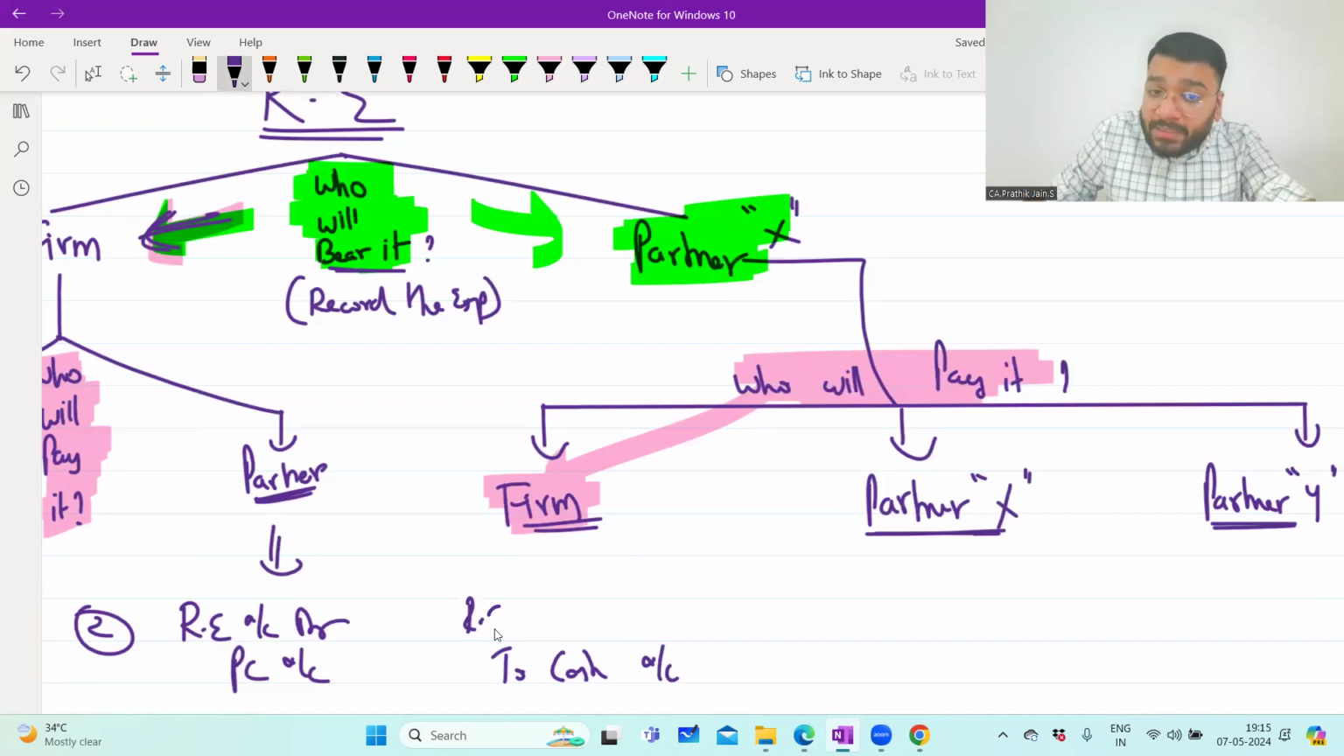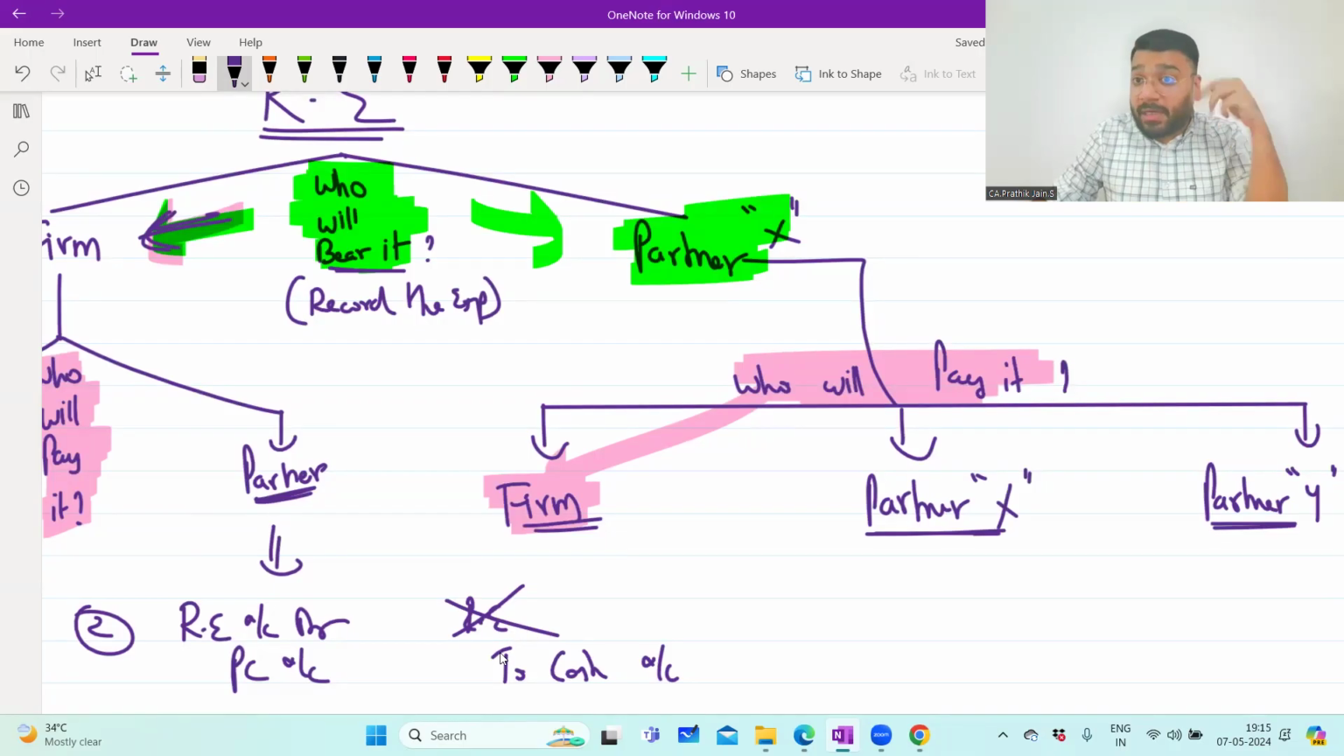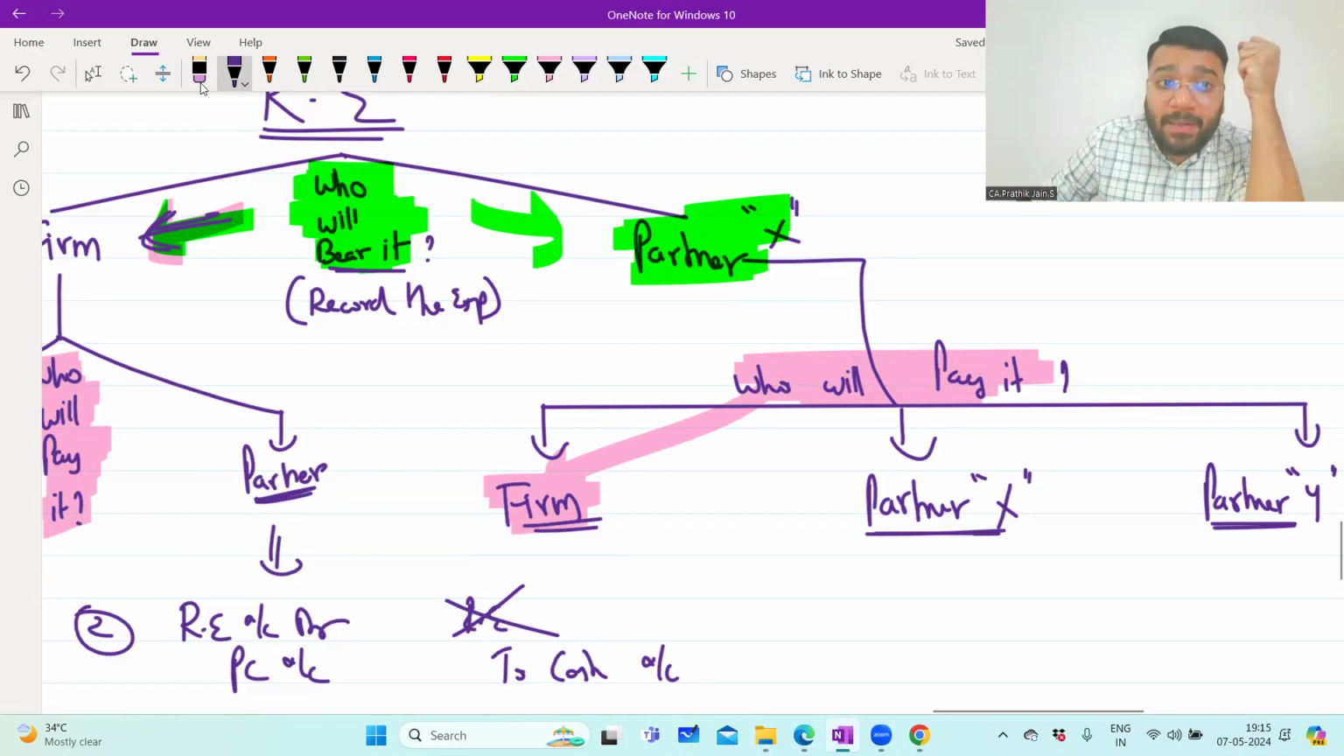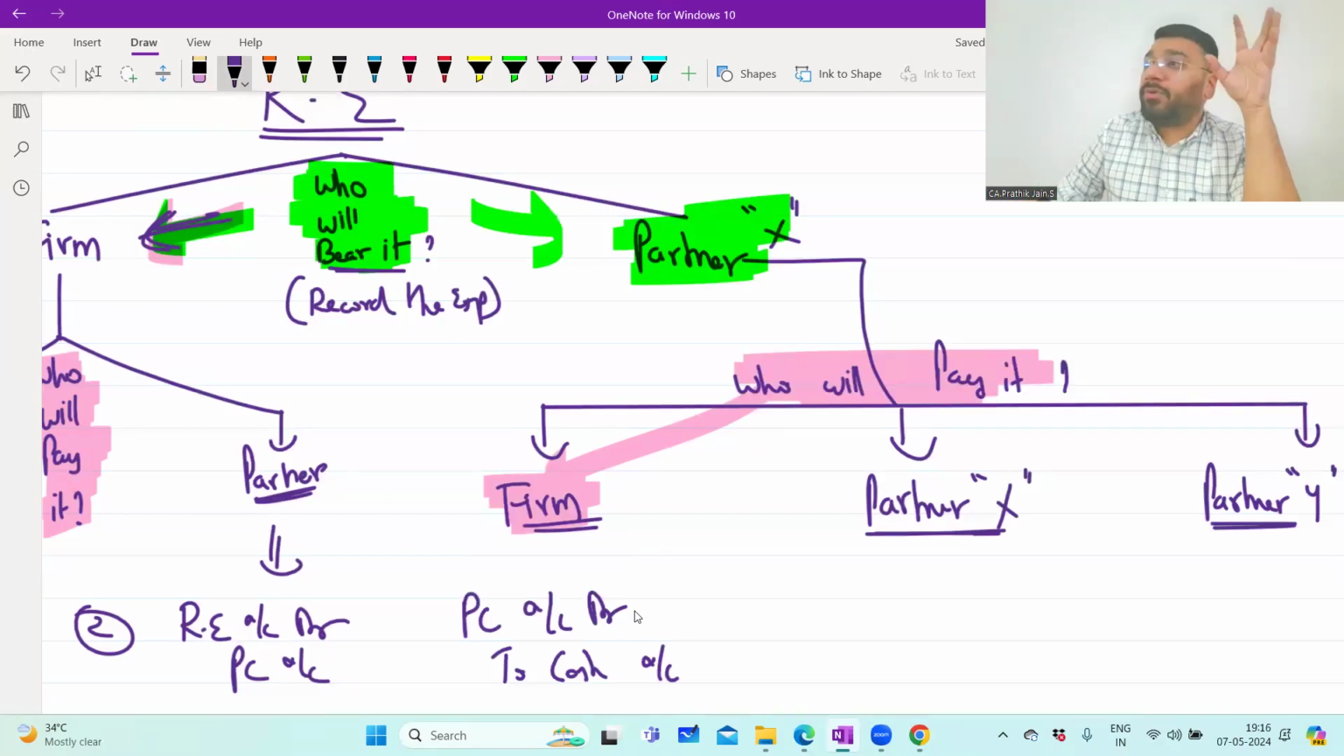Now, should I record realization expense? No, sir, because we are not bearing it. It is not our expenditure. It is the partner's expenditure. But we are paying it, which means we have to recover the money from the partner. Unless he pays me the money, I will hold on to his capital account. So I will debit the partner's capital account. Partner's capital account debit to cash account.